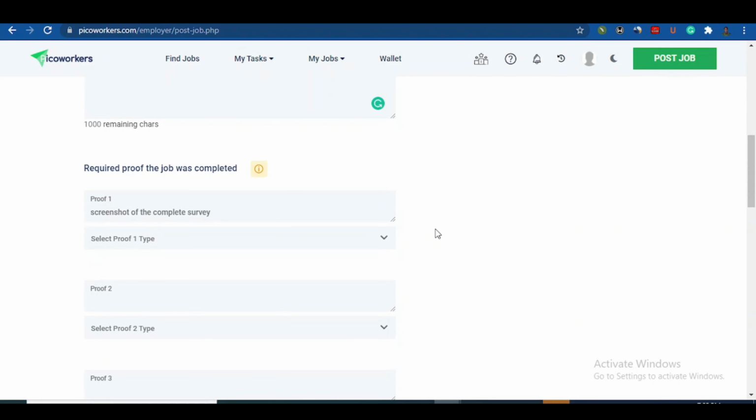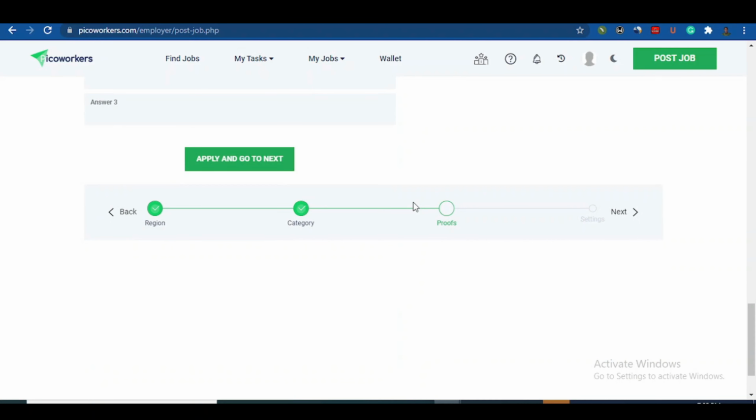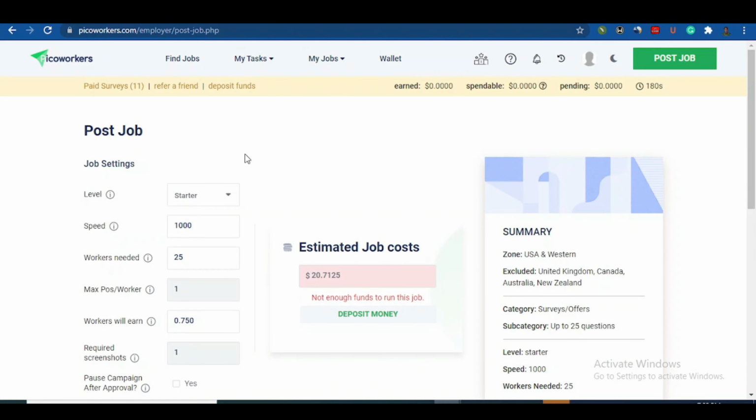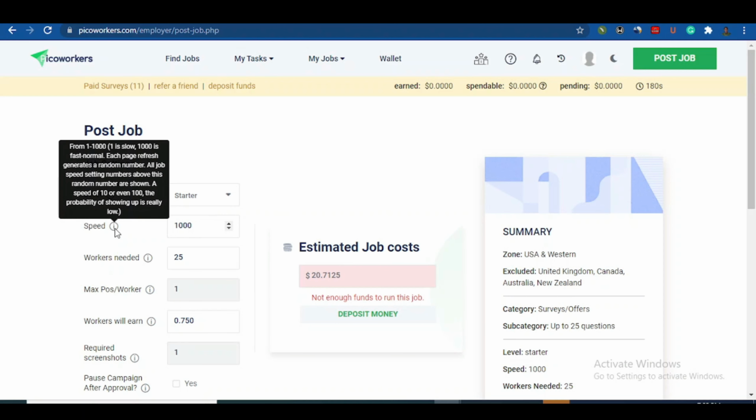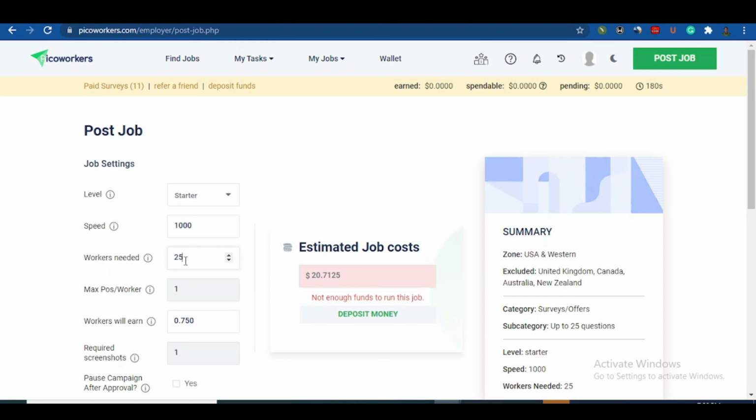Where's the proof one? Okay, select proof. So a screenshot. So proof type. I want screenshot proof. Okay, I have to select that. Then I'm going to click on next here. So when I click on next there, this is my estimated amount. So starter, you can actually change. I'm going to leave it as starter. Then the speed, how many people you want them to do. Leave the speed as this. How many workers do you need to complete this survey?